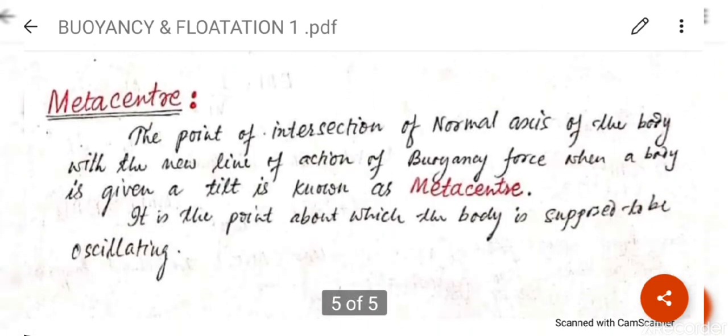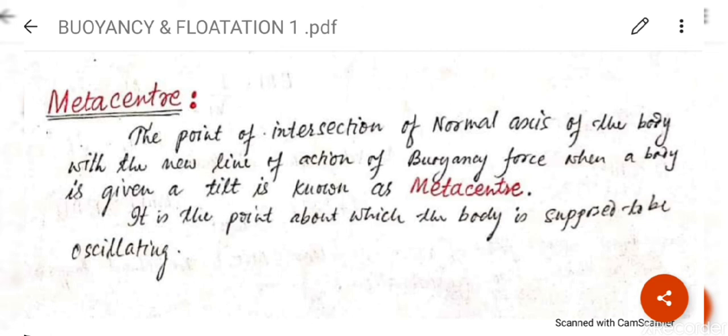Now read these definitions for meta center. The point of intersection of normal axis of the body with the new line of action of buoyancy force when a body is given a tilt is known as meta center, which is denoted by M, capital M. It is the point about which the body is supposed to be oscillating.